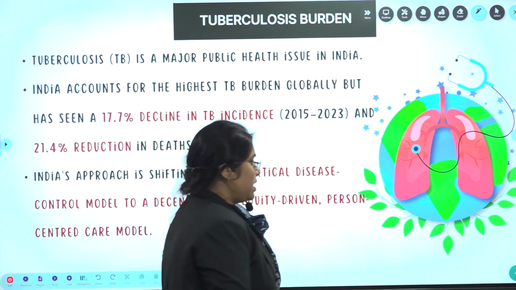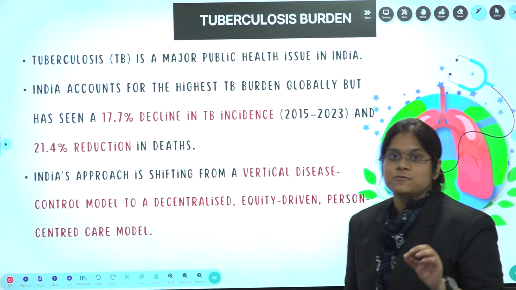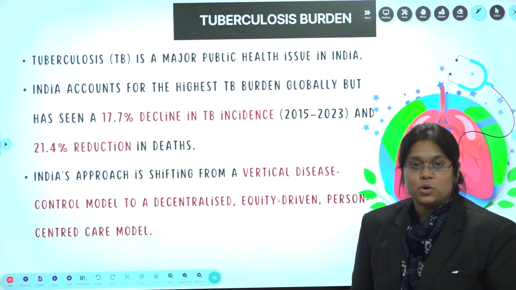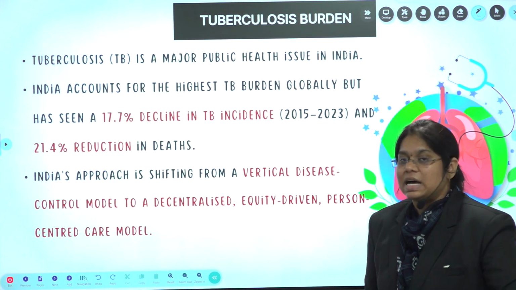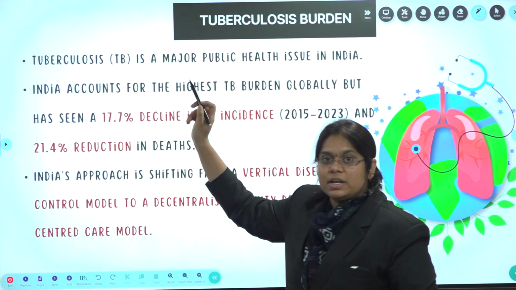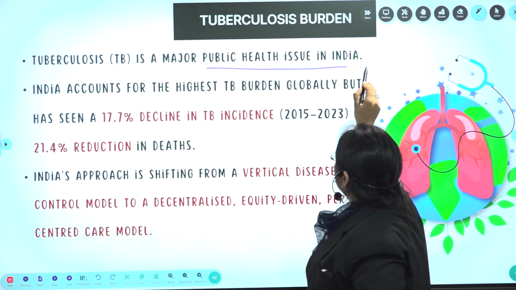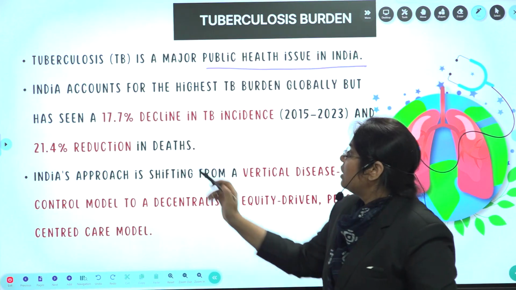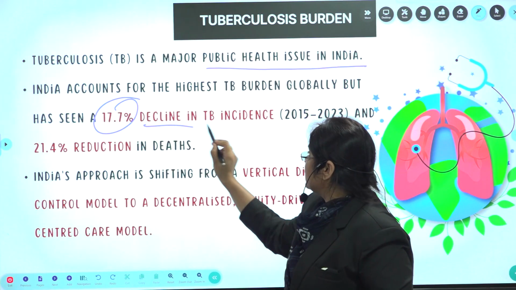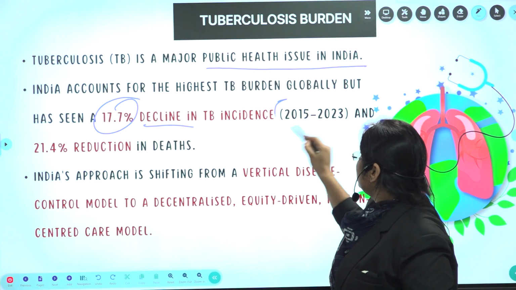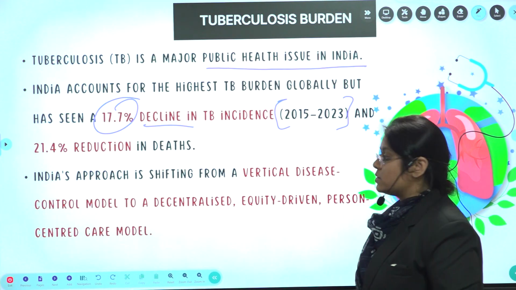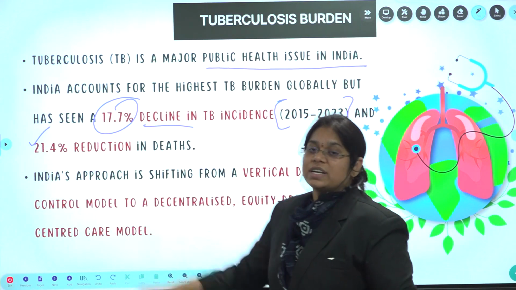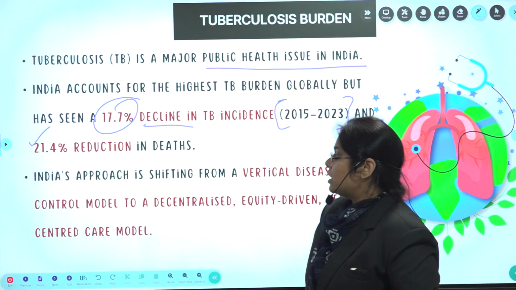Next, tuberculosis burden. India has the highest burden of tuberculosis, as there are more patients in India compared to other countries. It is a major public health issue in India, but now there is a decline: 17.7% decline in TB from 2015 to 2023, and a 21.4% reduction in death cases also. Why?